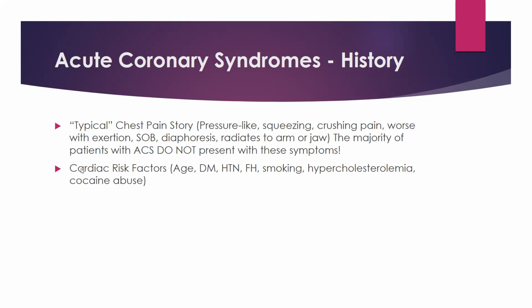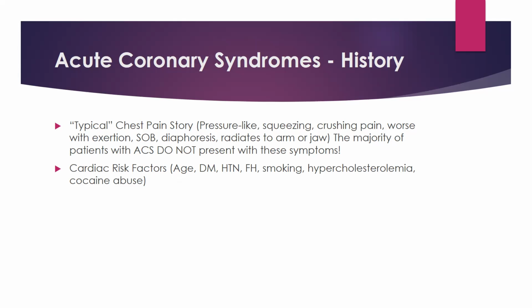So the cardiac risk factors are age, diabetes, hypertension, family history of premature coronary artery disease. If someone's father dies at age of 75 or 85 because of MI, that is not a positive family history.